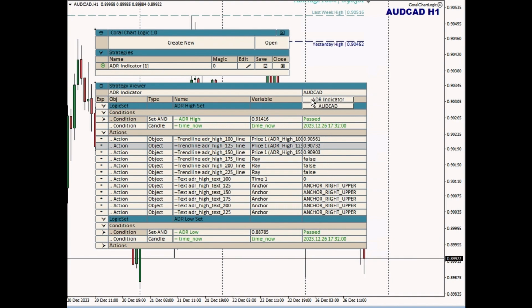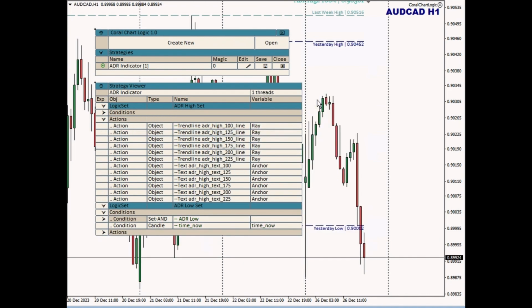And I have this top one, which is the strategy itself, which is not a thread. This is the strategy. And then below that, I would have all of the instances, all of the threads that are running 1 per symbol. And at the moment, we're only running on 1 symbol, so there's only one thread in the list here. If I were to switch over to this row, this ADR indicator, then it's the one without data. It's the strategy itself that's not running.